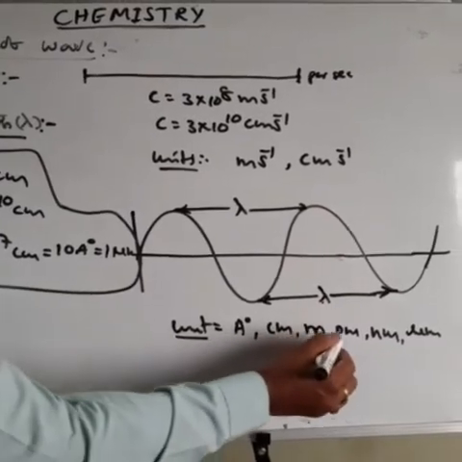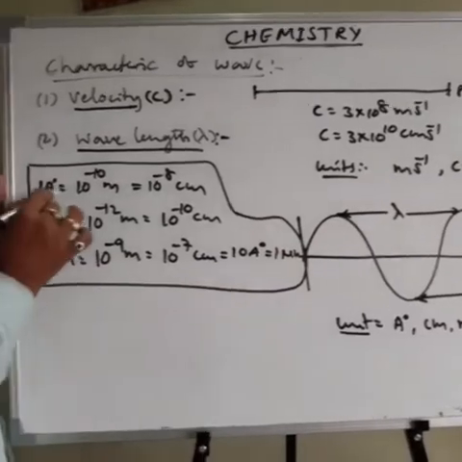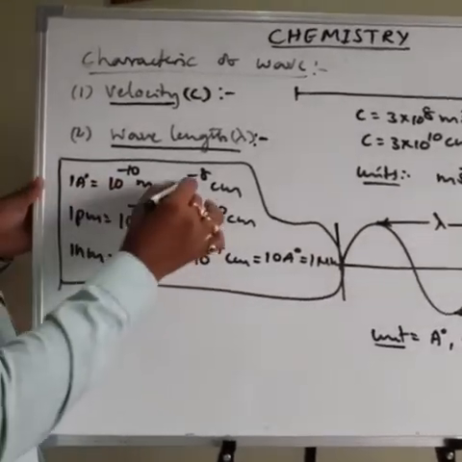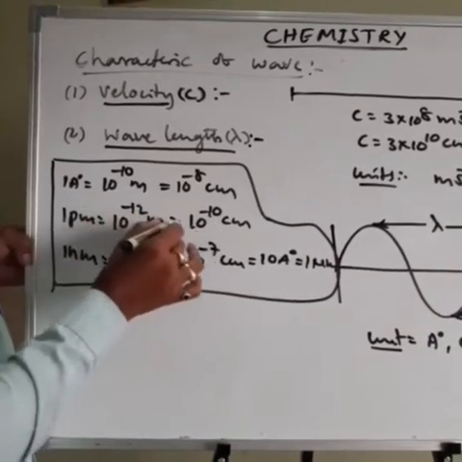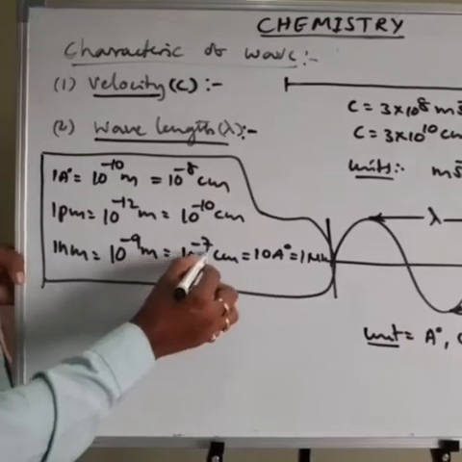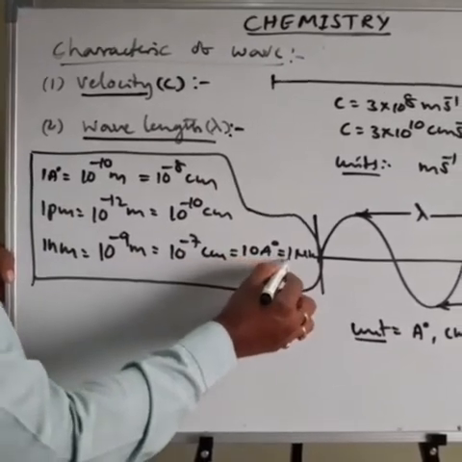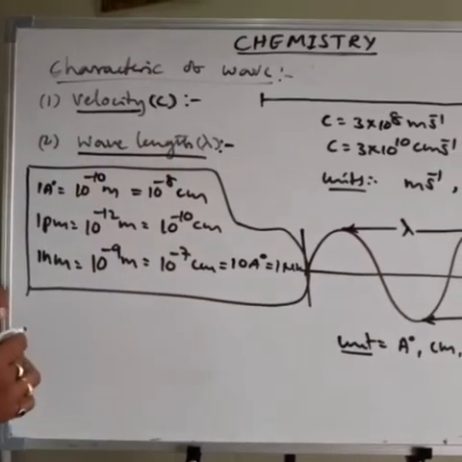Angstrom, centimeter, meter, picometer, nanometer, micrometer. Then the relation between these units: 1 angstrom equals 10 power minus 10 meter, 10 power minus 8 centimeter. 1 picometer equals 10 power minus 12 meter, 10 power minus 10 centimeter. 1 nanometer equals 10 power minus 9 meter, 10 power minus 7 centimeter, equal to 10 angstrom. So this is about the second characteristic property.